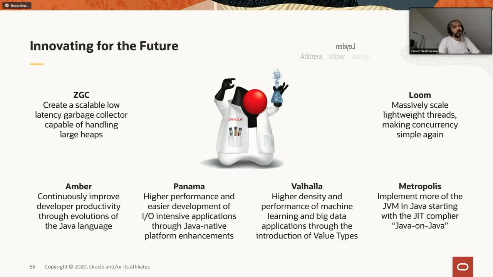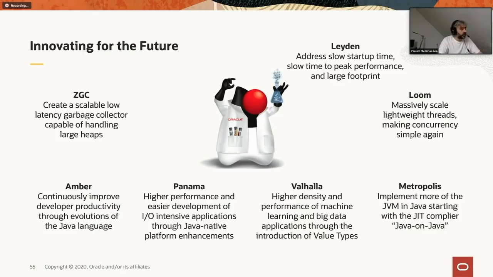Now, I need to quickly discuss another new project that we announced 2 weeks ago, and that is Leyden. So Leyden basically tries to tackle some of the pain points of Java, and that is the slow startup time, the slow time to performance, and the large footprint of Java applications. And everything is relative. When I say slow, it's slow compared to typically native Go applications, for example. Footprint is again compared to native applications. So basically, Leyden tries to tackle those pain points by introducing the concept of a static image to Java, something similar to a GraalVM native image.